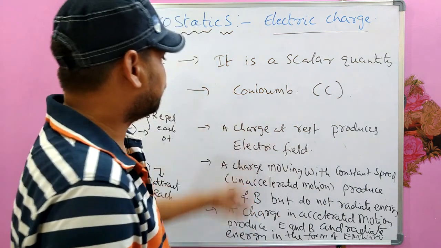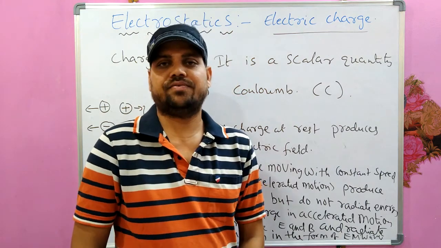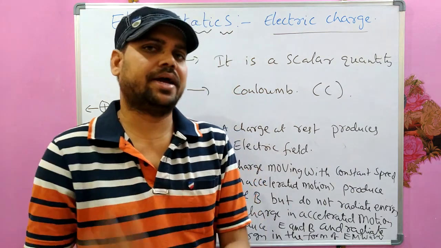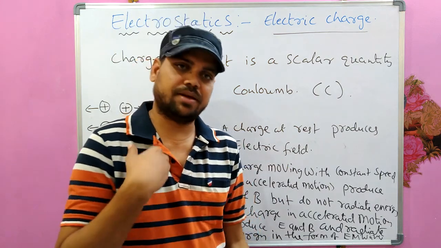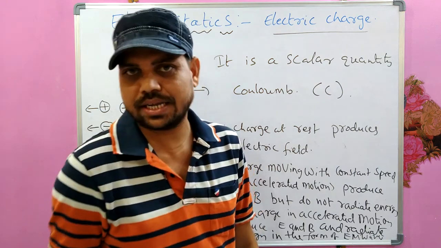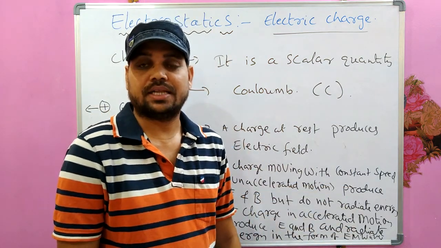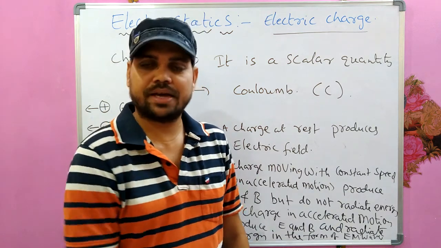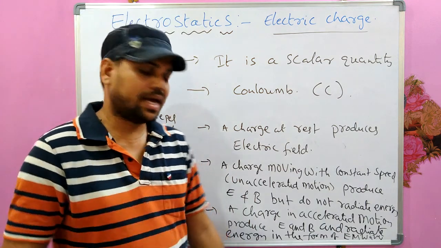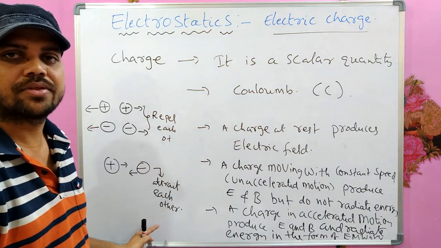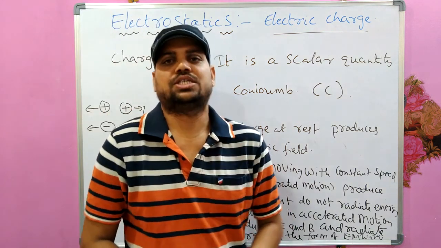Okay, so it's a scalar quantity, so its unit is coulomb. It can produce an electric field if it is at rest. It can produce electric field and magnetic field when they are in motion. They radiate energy if the motion is accelerated. They do not radiate energy if they are not in accelerated motion. And they are of two types, plus and minus. Two like charges repel each other, two unlike charges attract each other. These are very, very important points about a charge.